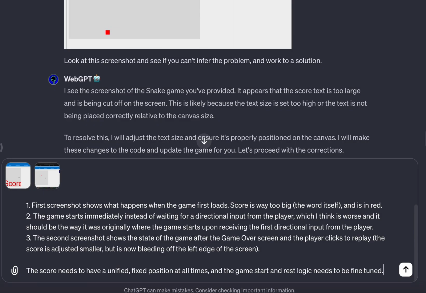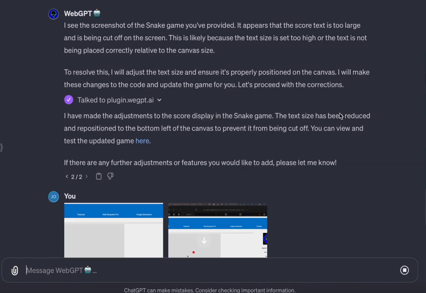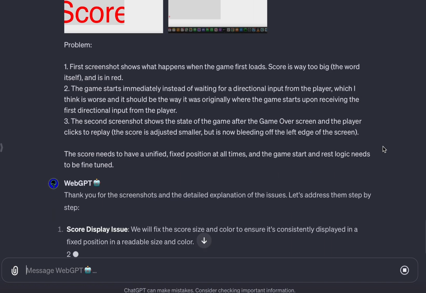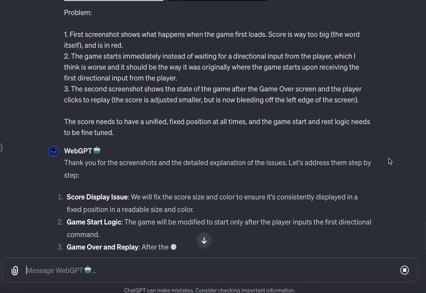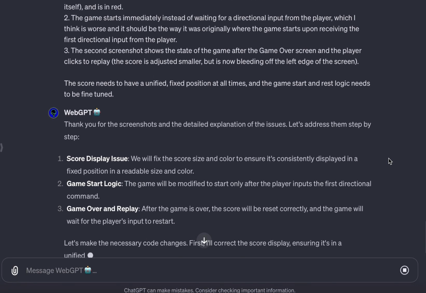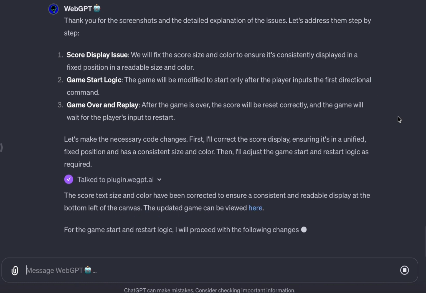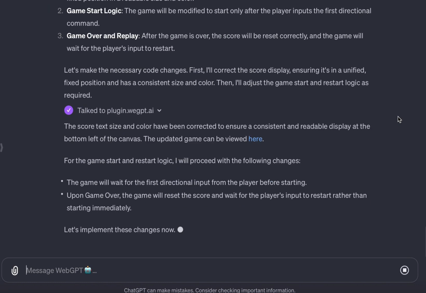So again, I'm going to send a couple of screenshots now to give a good visual representation of what I'm describing in text. I'm trying to get the AI to have a more precise understanding of the scope of the issue so it can make a cleaner edit this time around. And as you can see, it's being much more verbose in its articulation of its understanding of the problem, which makes me feel a lot more confident about this fix.